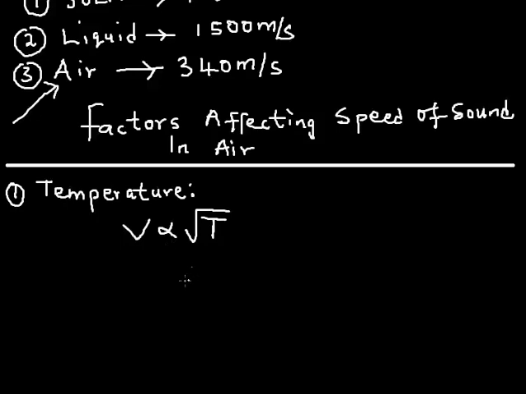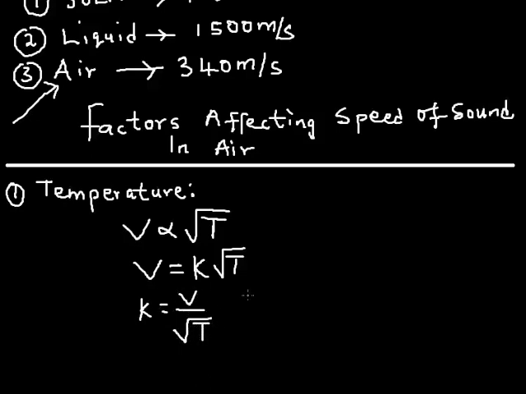All right. Now we can use this proportionality to create a relationship or a formula. And you know very well that if I replace this proportionality with an equal to, I have to introduce a constant. So now, V is equal to K square root of T. So K is the constant of proportionality. In that case, the constant of proportionality is given as V over the square root of T. I mean the velocity of sound in air divided by the square root of its absolute temperature is always constant.